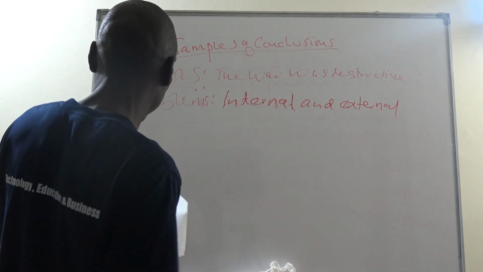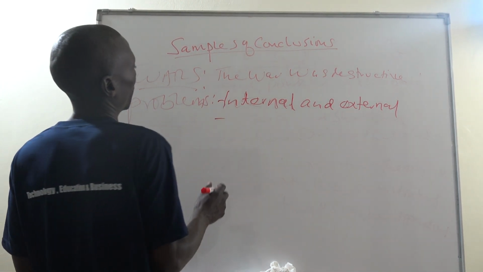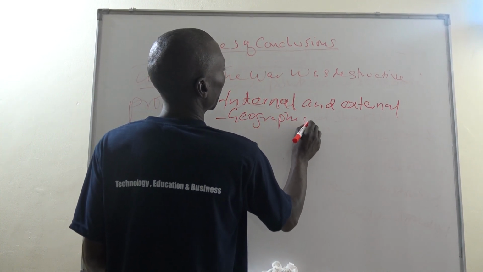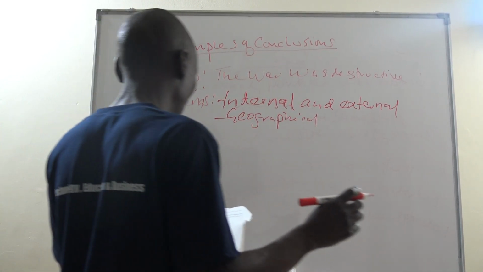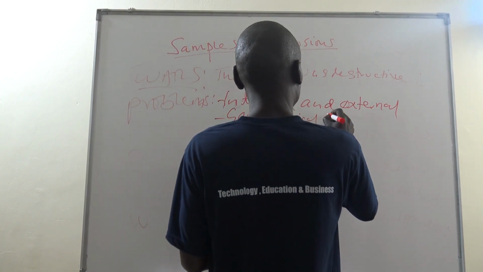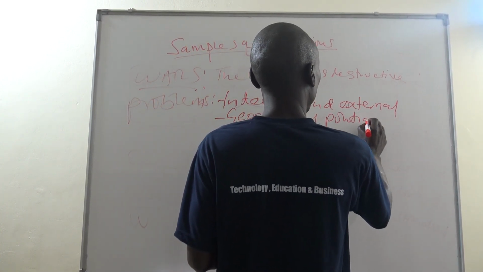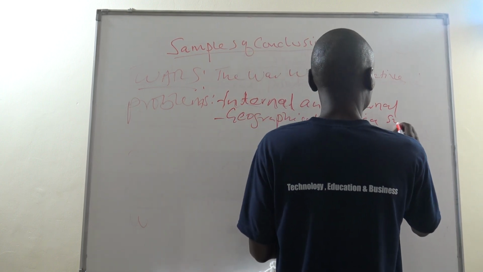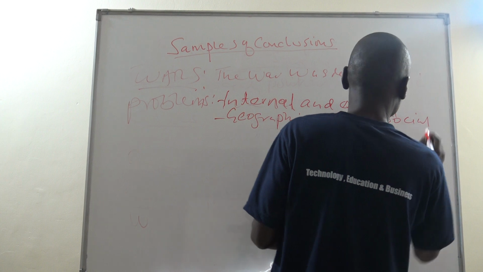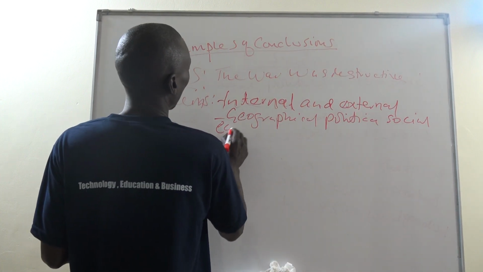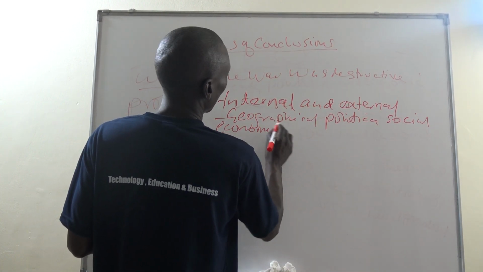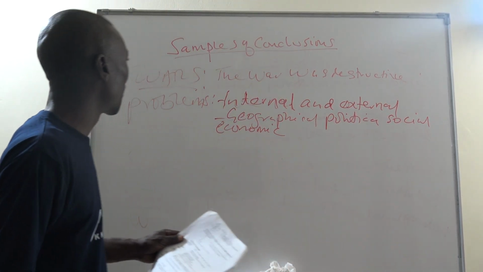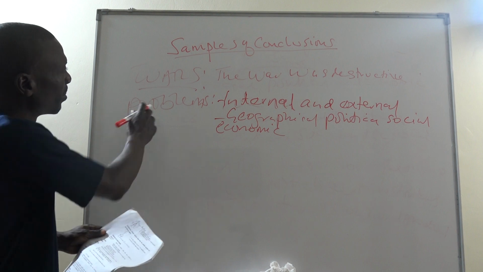That's the best. Another sample can be geographical, then political, then social, economic, and all that makes a good conclusion on the problems.